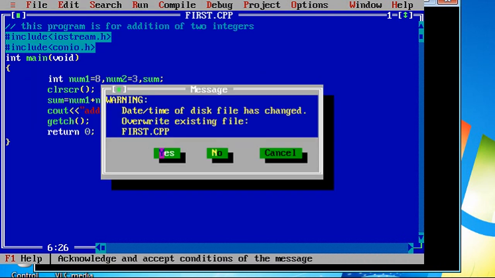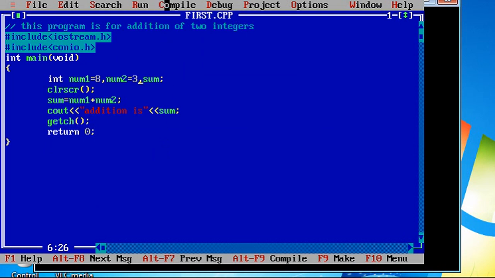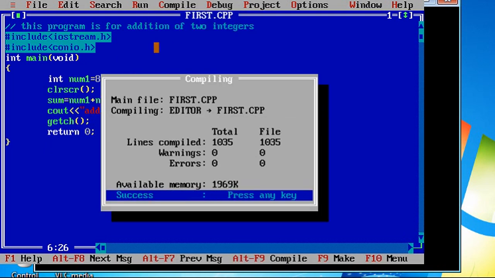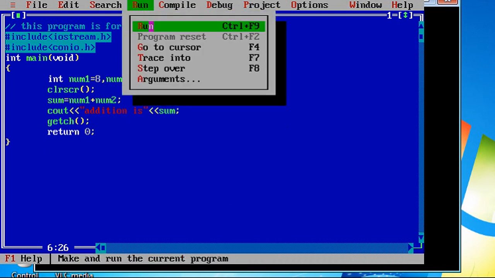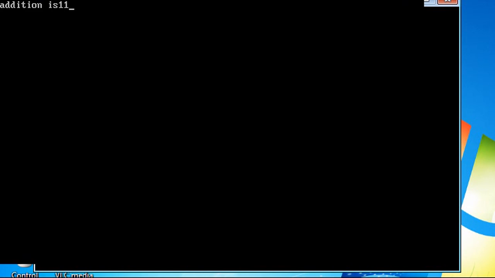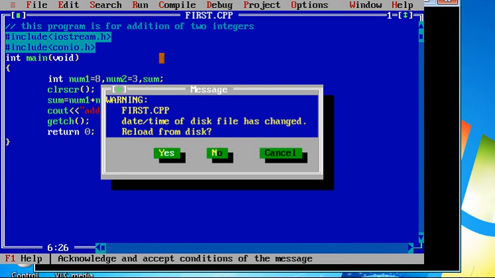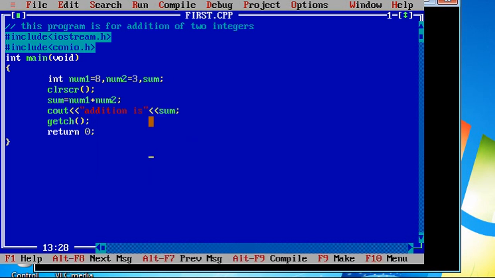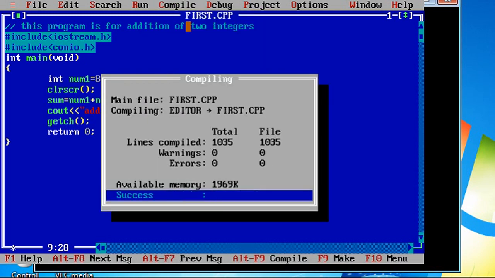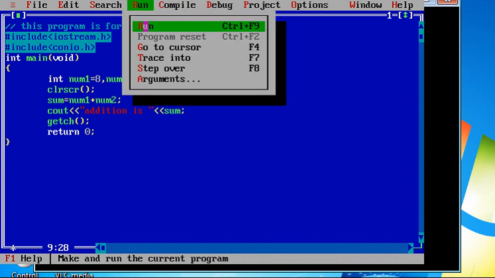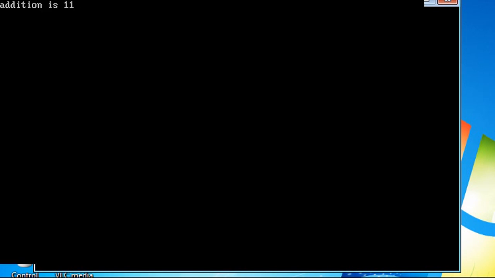Don't say save as, you have to say save. Again I will compile this code, no errors. I will run this code, and now I'm getting addition is 11. Now I want to provide some space in between addition and is. So what I will do, I will simply put here addition is space, then sum. If I compile it again and run it again, I'm getting addition is 11.